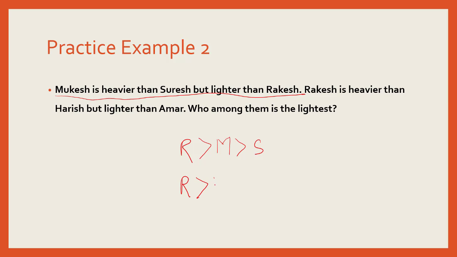Rakesh is heavier than Harish but lighter than Amar. So when I try and combine these two pieces of information, all I can say is Amar is heavier than Rakesh. Now here I know Rakesh is heavier than Mukesh. Mukesh, who is heavier than Suresh.